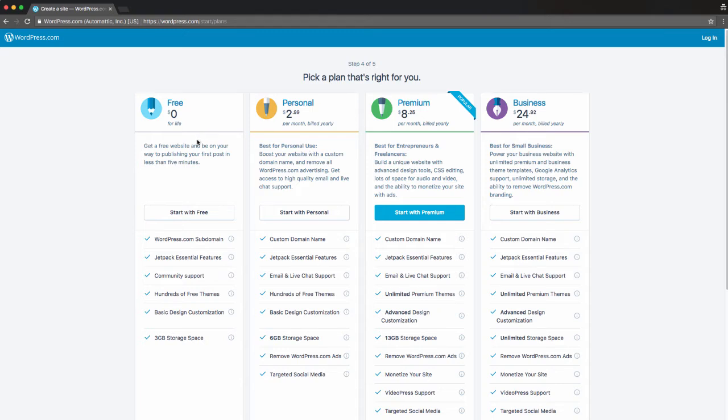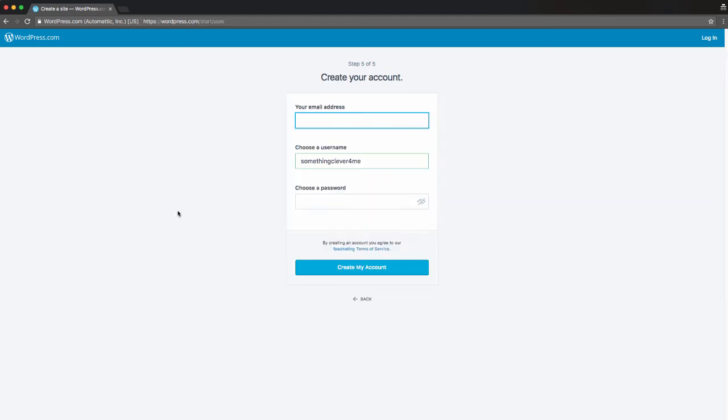So starting with your free, you can look through the differences here. And this is where you'll enter your email, choose a password, and create your account. One thing to make sure you do is write down that email address, write down that password, write down your URL so that you have all of that with you and you don't lose it. Another tip is to make sure you go to that email and verify that you've created that WordPress site.